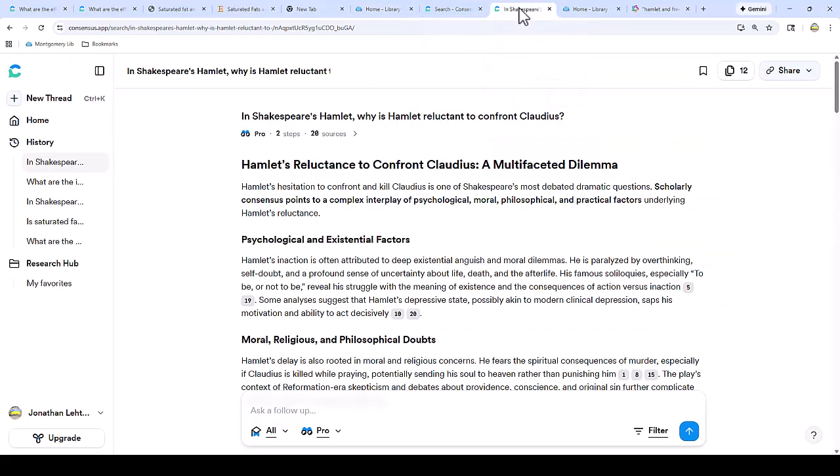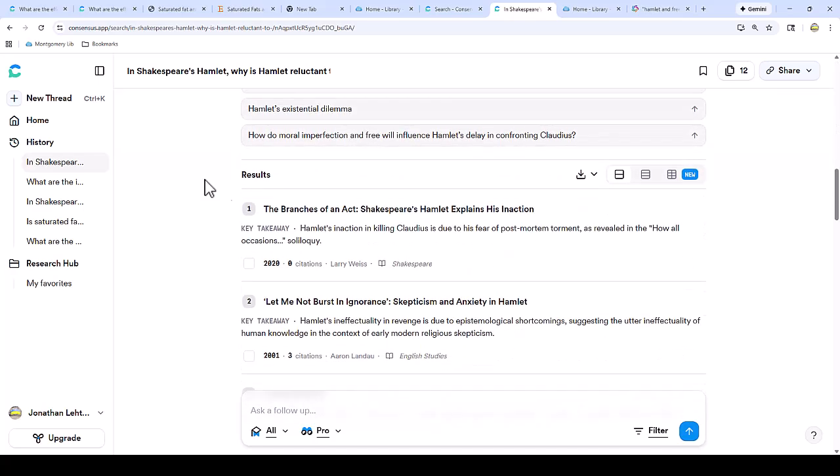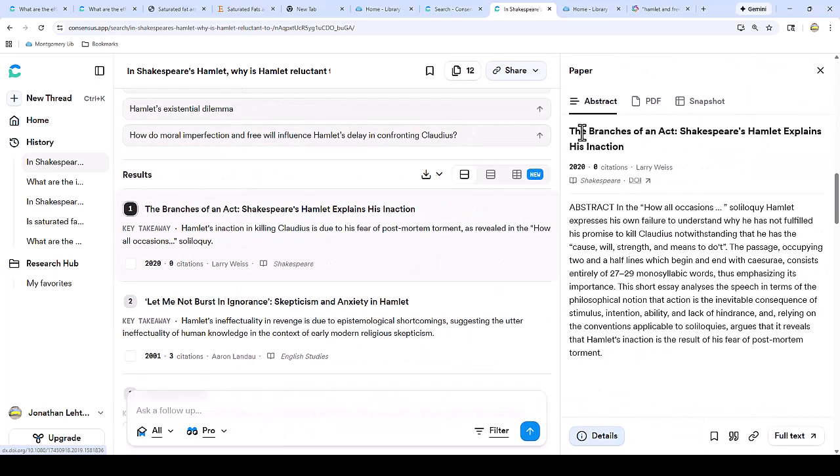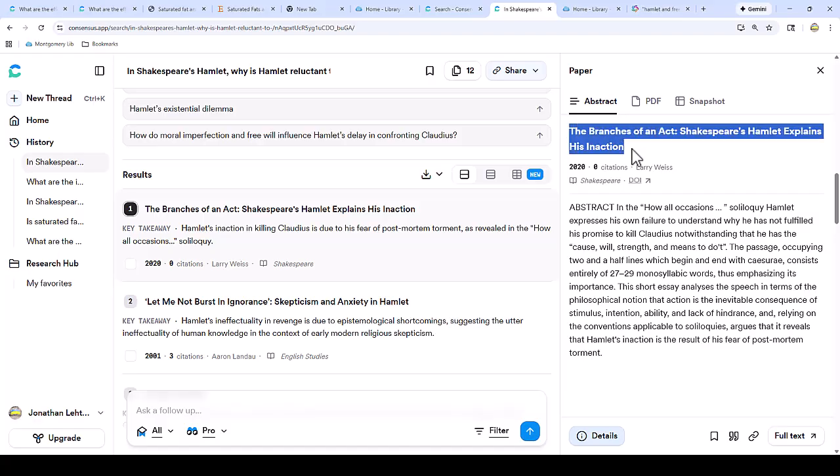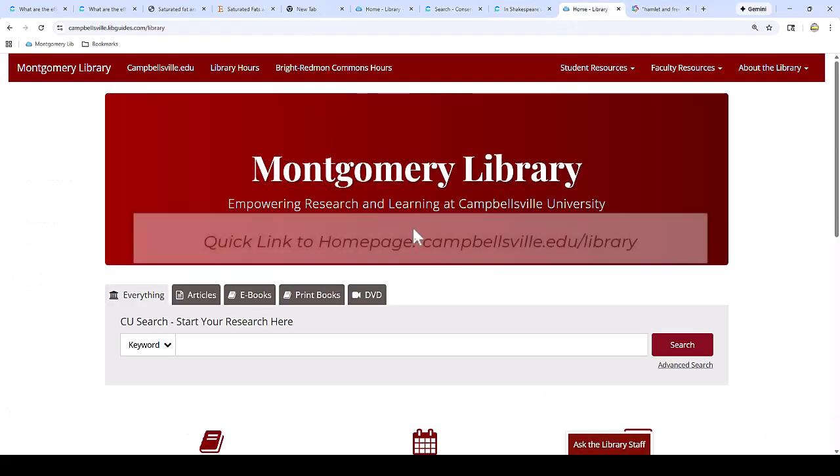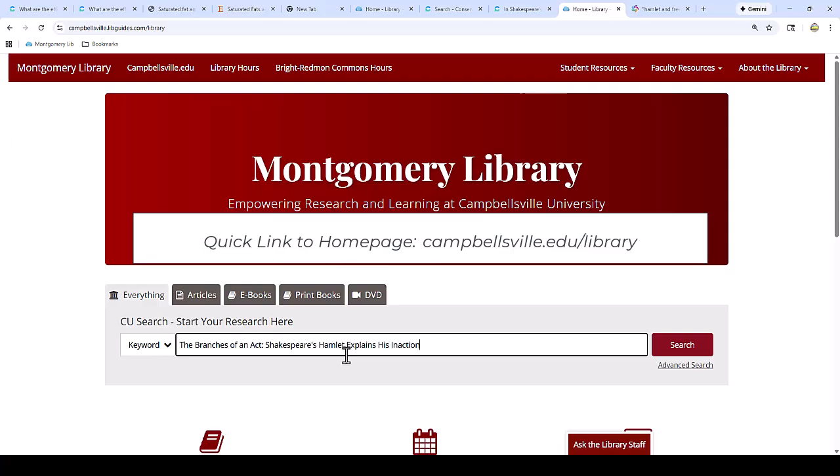In Shakespeare's play Hamlet, why is Hamlet reluctant to confront King Claudius? So I'm going to click this source and copy the title and paste it into CU Search at campbellsville.edu/library.